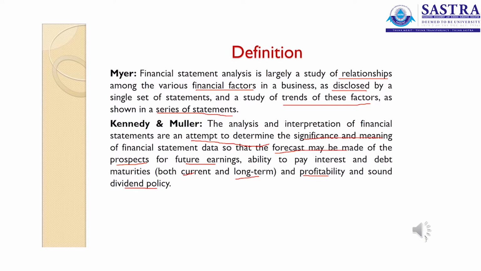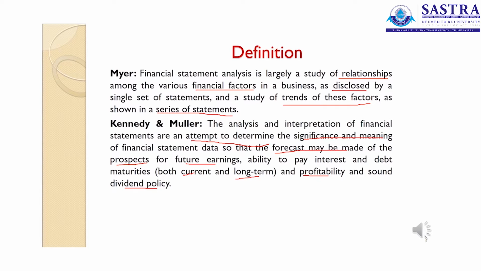This is the definition given by Myer and Kennedy, Muller. I'll repeat the definition given by Muller. Analysis and interpretation of financial statements is an attempt to determine the significance and meaning of financial statement data. Significance means how important this is to an organization, and meaning is what purpose the financial statement serves, so that a forecast may be made of the prospects of future earnings.